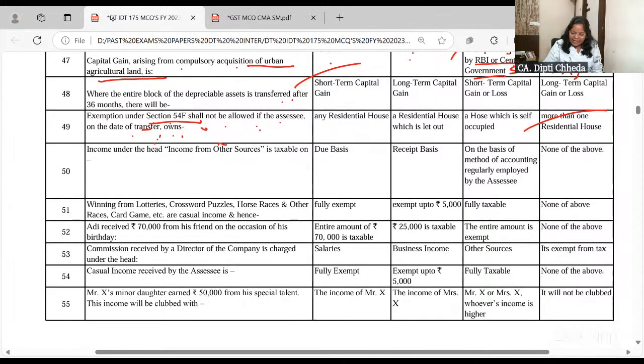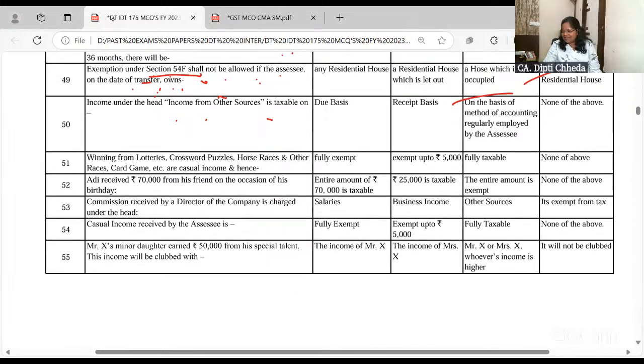Income under the head income from other sources is taxable on due basis, or receipts basis, on the basis of the method of accounting regularly followed by the organization.